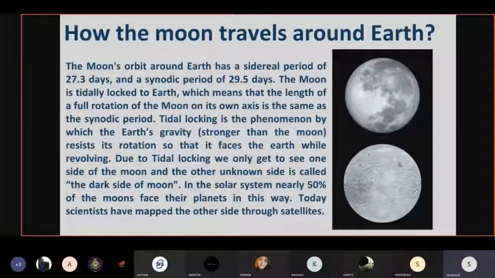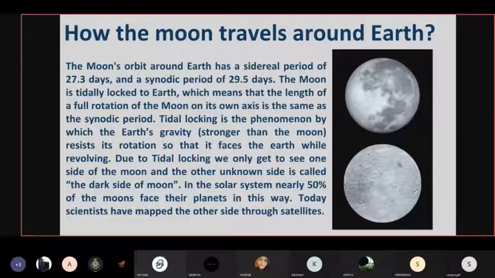First, I'm going to tell about how the phases of the moon occur by telling about how the moon travels around the Earth. The moon's orbit around the Earth has a sidereal period of 27.3 days and a synodic period of 29.5 days. The moon is tidally locked to the Earth, which means that the length of a full rotation of the moon on its own axis is the same as the synodic period. This basically means that we get to see only one side of the moon from the Earth every time. Tidal locking is the phenomenon by which the Earth's gravity, stronger than the moon's, resists its rotation so that it faces the Earth while revolving.